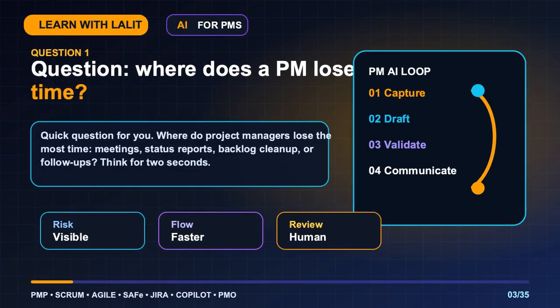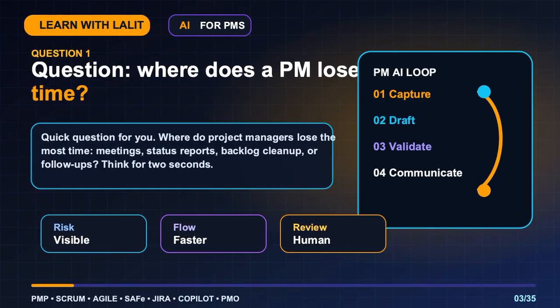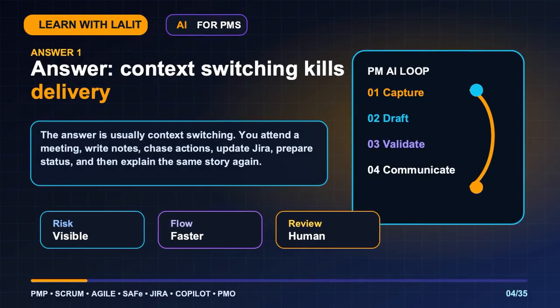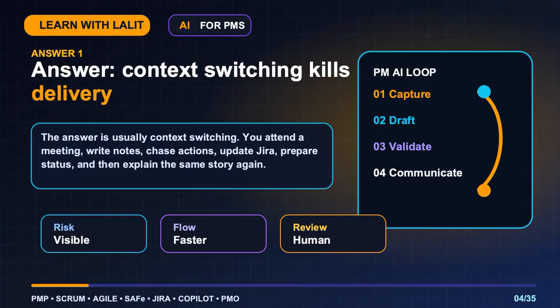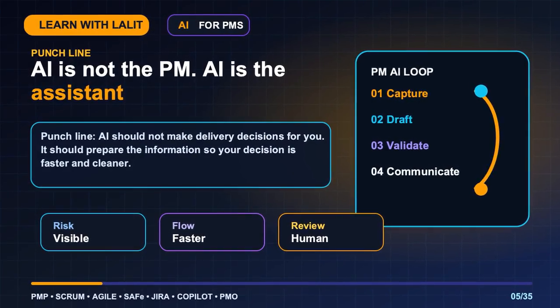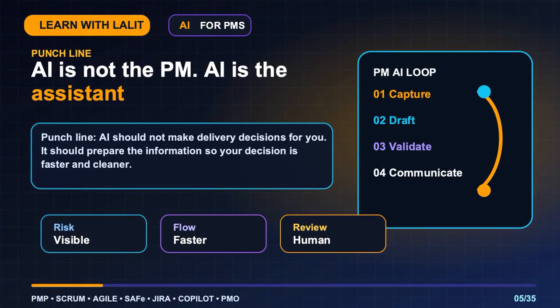Quick question for you. Where do project managers lose the most time? Meetings, status reports, backlog cleanup, or follow-ups? The answer is usually context switching. You attend a meeting, write notes, chase actions, update Jira, prepare status, and then explain the same story again. Punchline: AI should not make delivery decisions for you. It should prepare the information so your decision is faster and cleaner.